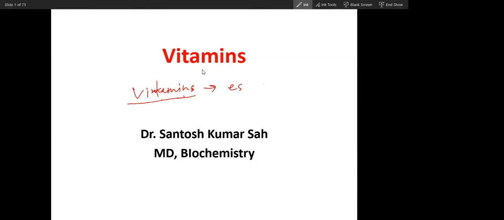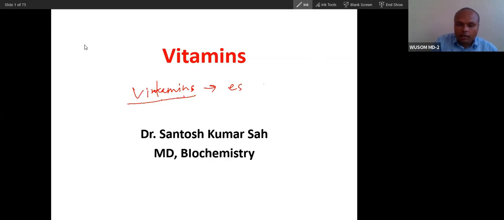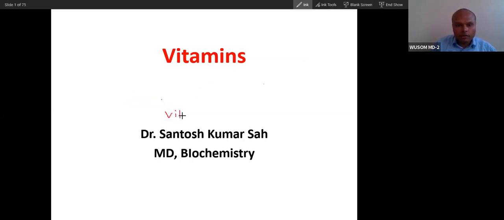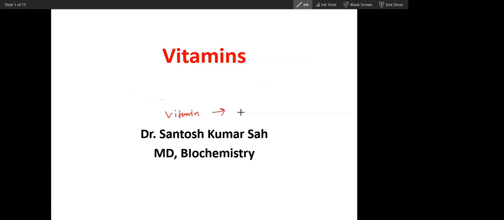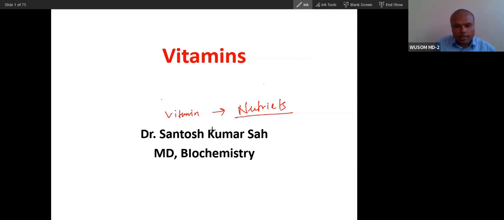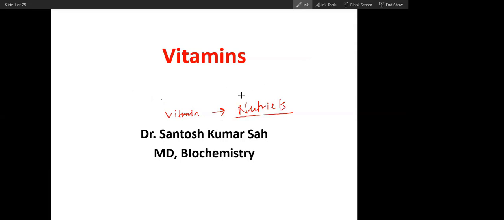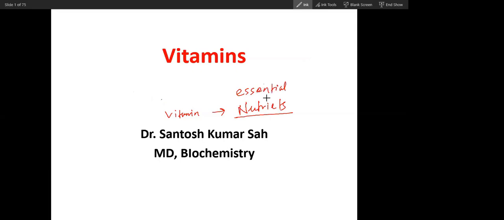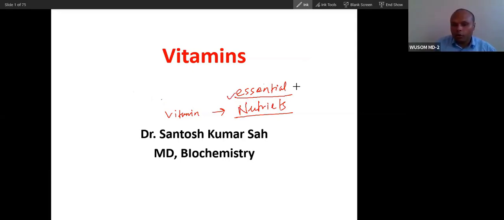What are vitamins? We have done vitamins in GIT also, absorption of vitamins. So what is a vitamin? They're nutrients for your cell growth and development. Are they essential or non-essential? Essential. What does essential mean? It means it's necessary. You need them. Not produced by the body. You have to take them in your diet. So vitamins are essential nutrients that you have to take in diet.